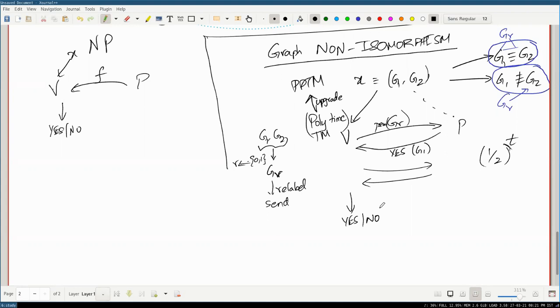If the prover is malicious, even if the prover knows what the graph is, can't it return a random answer? Yeah, it can. So we'll come to that. We'll come to how the verifier will actually keep the prover in check. Make sure the prover doesn't say random things.